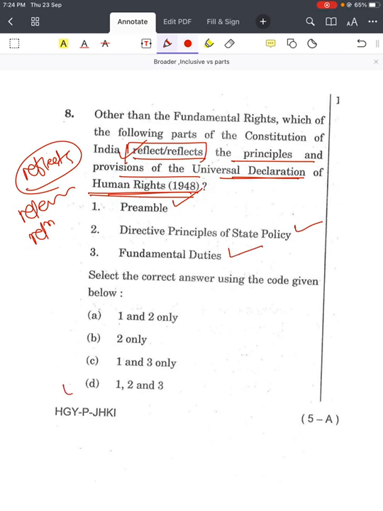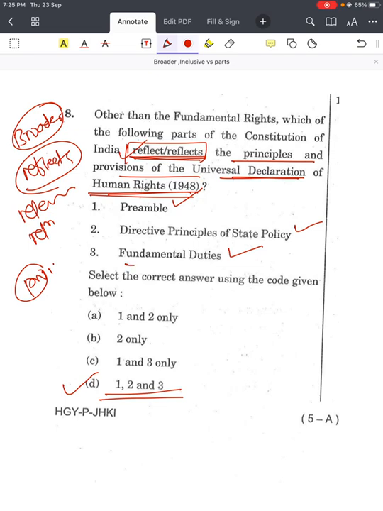In polity, we know 1, 2, and 3, right? And even if you are not aware about this, whenever there is a reflects, bearing, they are talking about broader level. If they wanted to talk about part, they could have asked which of the following parts of the Constitution of India have direct correlation with provisions only of UNSDR, right?